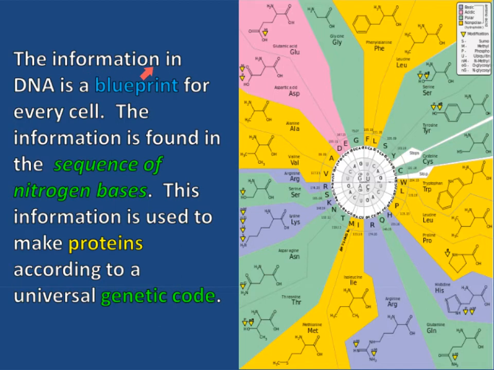So the information in DNA is a blueprint for every cell. What a blueprint is, that's like a map. A blueprint is like a map of who you are. Just like there's a map in every single building, it tells you where all the classes are, where to find each class, where the restrooms are, etc.